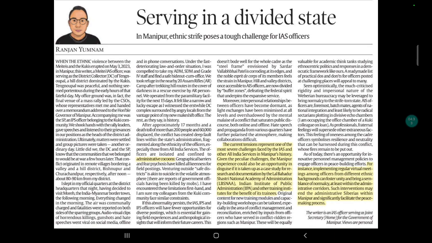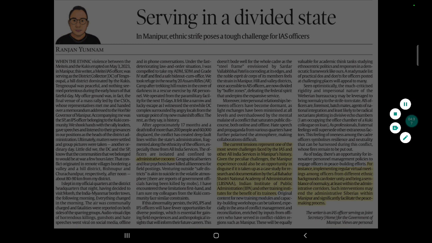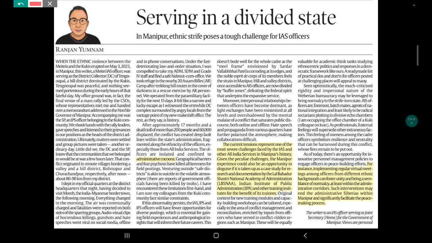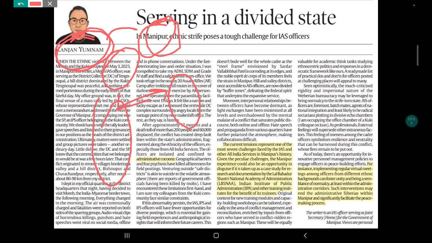The second news article that you need to read from the same newspaper, the Indian Express, is on your screen. This article is talking about the Manipur situation, and it is written by one of the IAS officers who has been posted in Manipur. This article is talking about a personal story. You need to know this story, and you can use this date, May 3rd 2023, while writing your essays, etc. This can be a good anecdote.